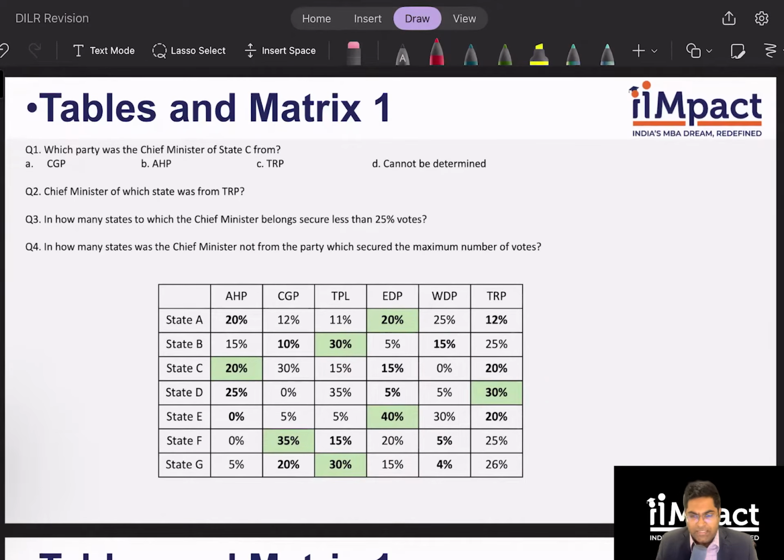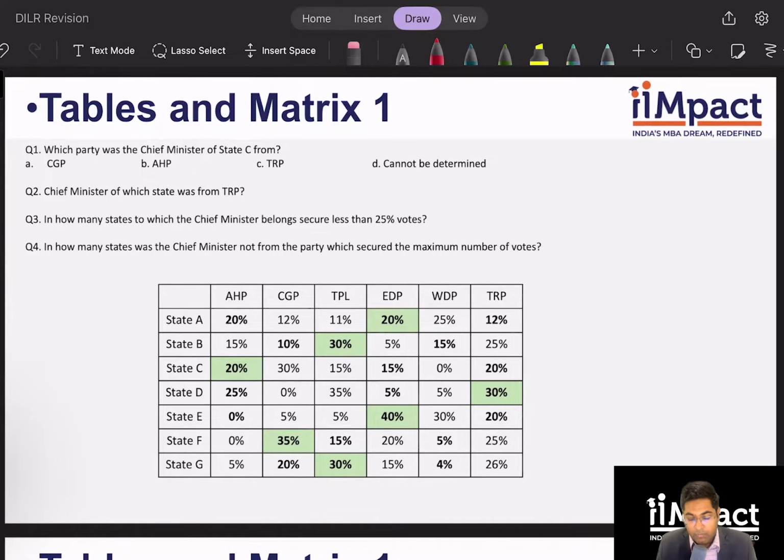I hope it was pretty simple and logical how to begin with and how to actually check options and eliminate cases, right? Just logical inferences based on extremes. Extremes like a party did not have any chief minister, extremes regarding the percentages of who can win, extremes regarding who can be the chief minister in a willing coalition. That's it. Let's answer the questions quickly.